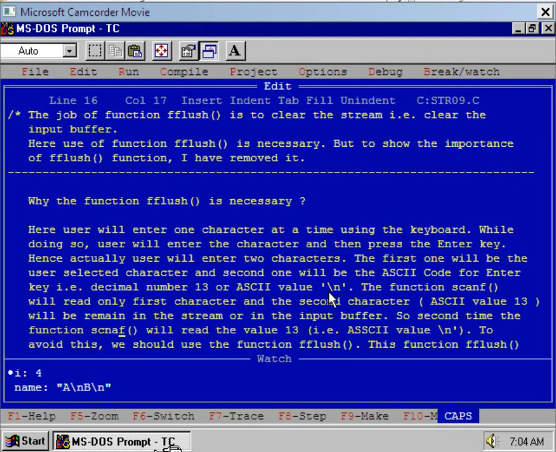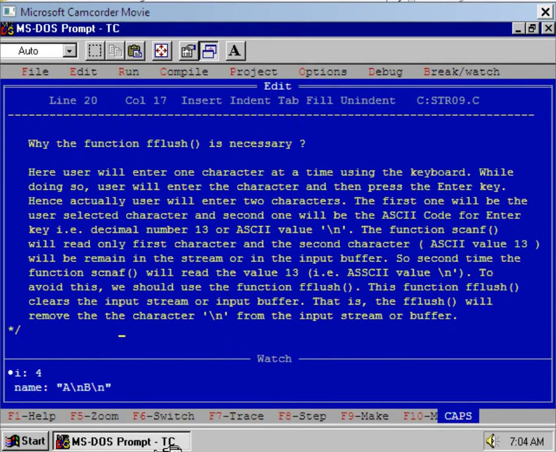Is it clear? Well, the function scanf will read only the first character, and the second character, that is ASCII value 13, will remain in the stream or in the input buffer. So the second time the function scanf will read the value 13, and that is why when I is equal to 1, the scanf function has simply jumped to the first statement in the for loop.